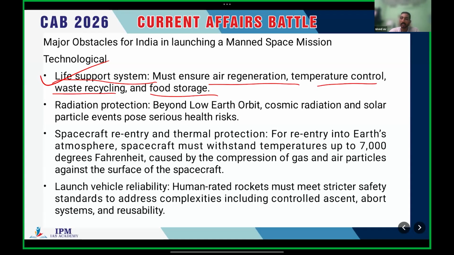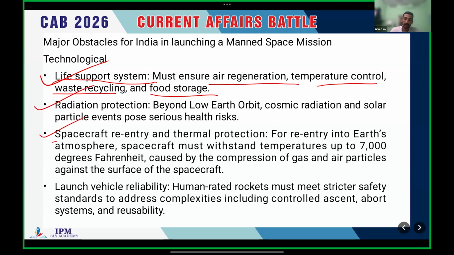So India is planning for Gaganyaan, and India is facing technological obstacles in ensuring air regeneration, temperature control, waste recycling, food storage, etc. India is also facing technological obstacles in the case of radiation protection. Beyond low Earth orbit, cosmic radiation and solar particles will cause more serious health risks. So India should be capable of dealing with such technological issues.